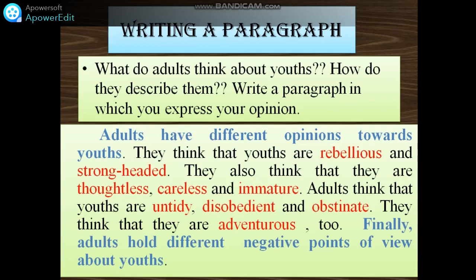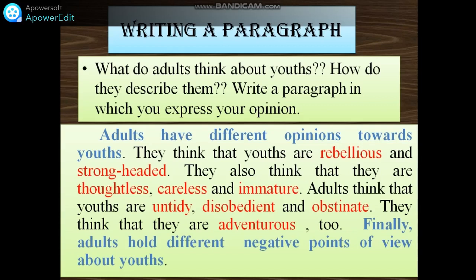So look at the red words. The red words are those adjectives that you have learned. Look at the sentences, how short they are. They think that youths are rebellious and strong-headed. Here I used 'and' as a linking word. They also think that they are thoughtless, careless, and immature.